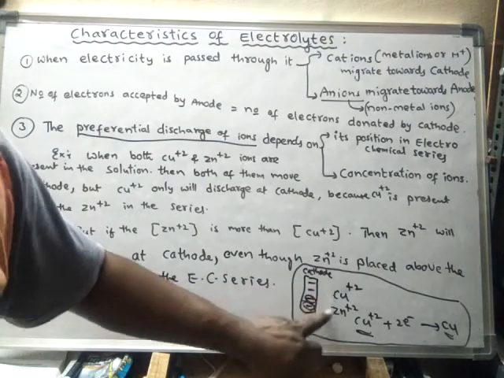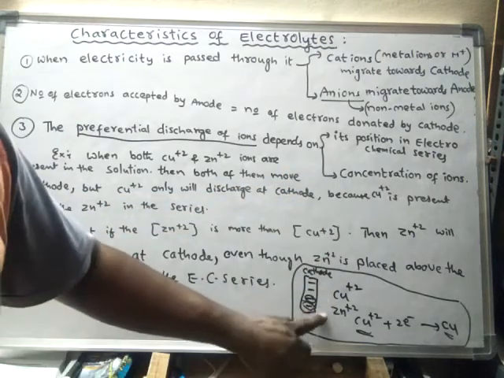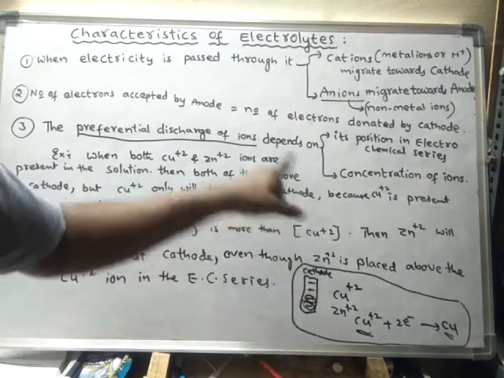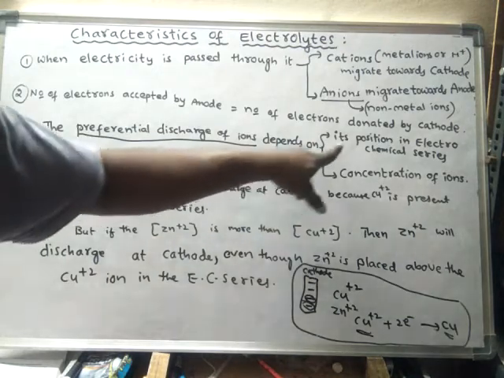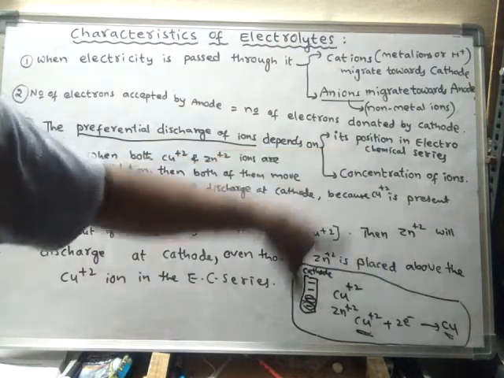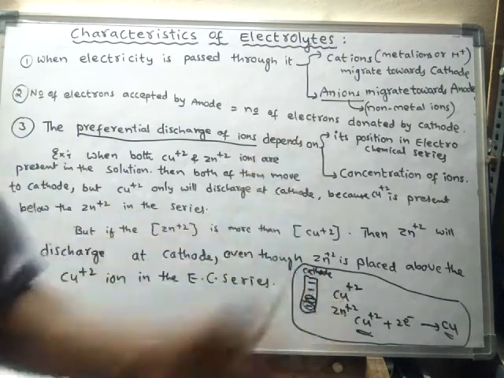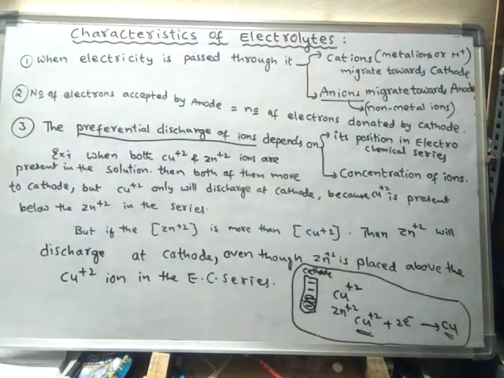That can be known by its position. Out of these two, which one will undergo discharge? The preferential discharge of ions depends upon their position in the electrochemical series. There is an electrochemical series already given by scientists.